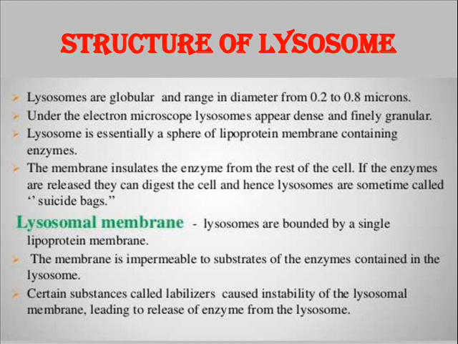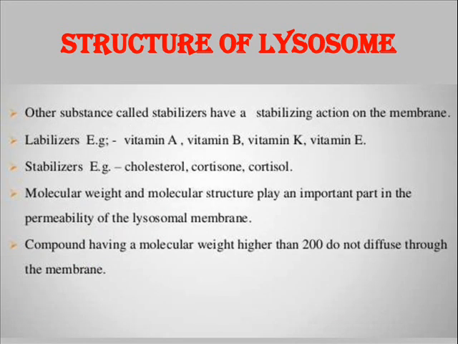A few substances called labilizers cause instability of the lysosomal membrane, leading to the release of enzymes out of the lysosome. A few other substances called stabilizers help in stabilizing the membrane.